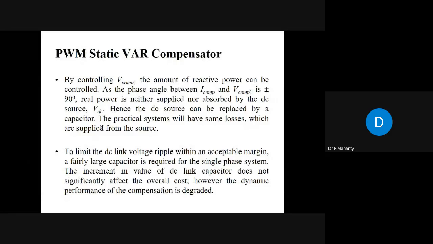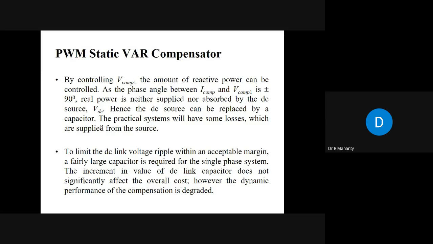The phase angle between V compensation and I compensation is either plus 90 degrees or minus 90 degrees. When it behaves as a capacitor, this angle will be 90 degrees, and when it behaves as an inductor, this angle will be minus 90 degrees. Here, in the theoretical analysis, we are not considering the resistance of the capacitor and inductor. So real power is neither supplied nor absorbed by the DC source. Hence, the DC source can be replaced by a capacitor.